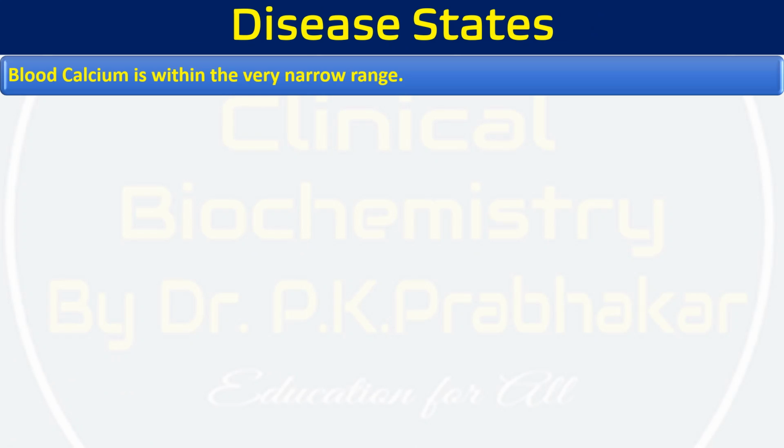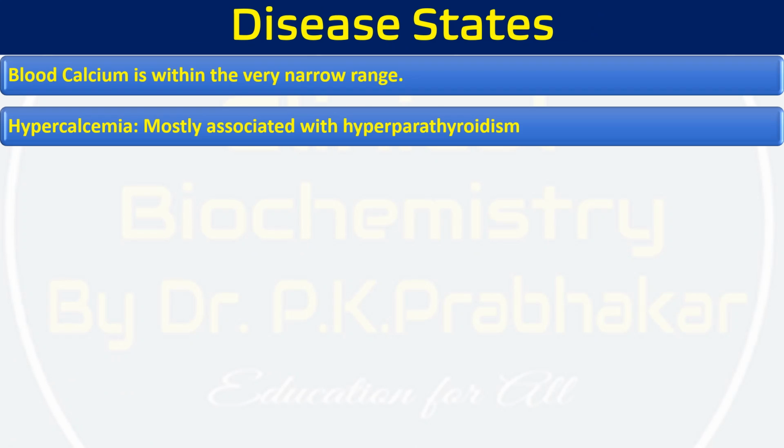Now come to the disease states. Blood calcium is maintained within a very narrow range in our body, and for that we have three important hormones: parathyroid hormone, calcitonin, and vitamin D. Now, the first condition is hypercalcemia. Whenever the calcium level rises more than 11 mg per dl, that is called hypercalcemia, and this is mainly caused by hyperparathyroidism.